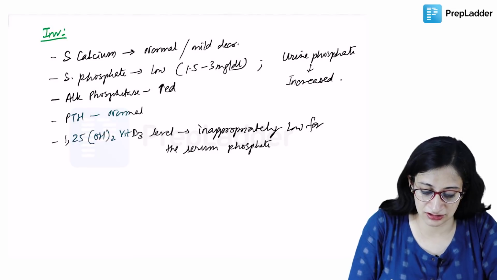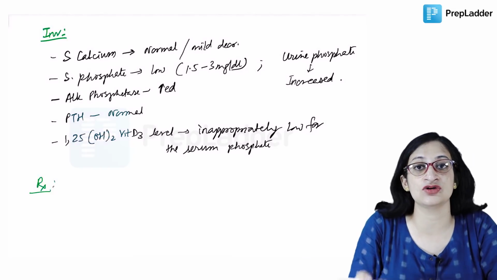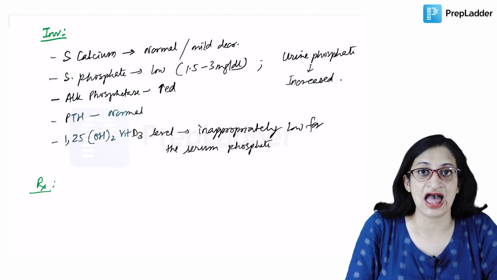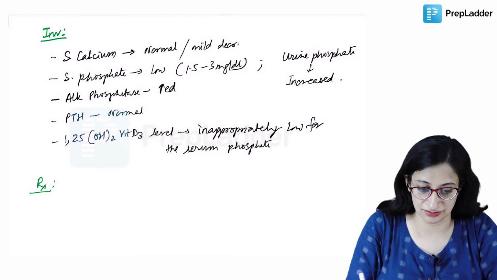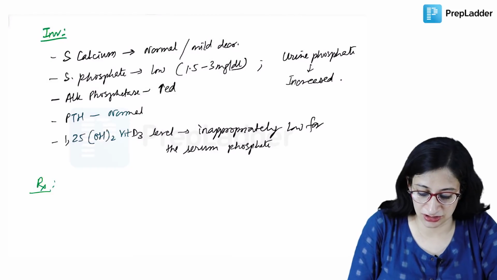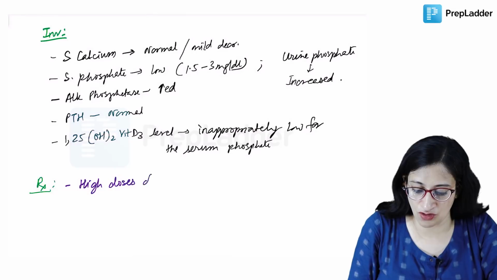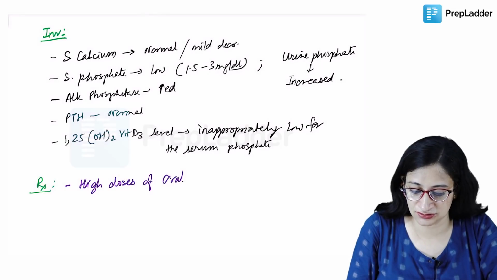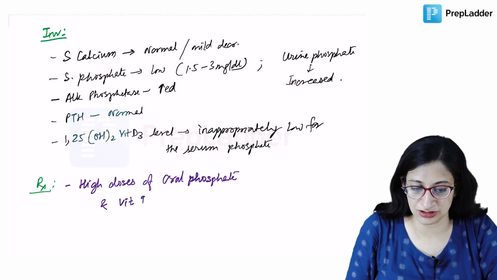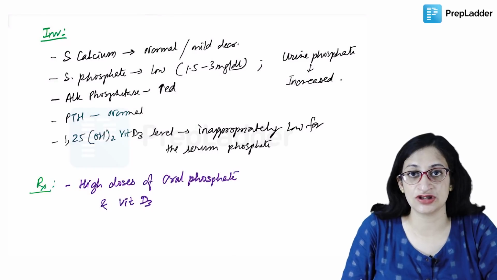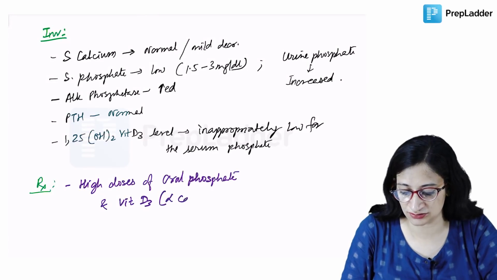And how do you treat it? You have to treat it with high doses of oral phosphate and vitamin D3. So the treatment is with high doses of oral phosphates and vitamin D3 supplementation, usually in the form of alpha calcidiol.